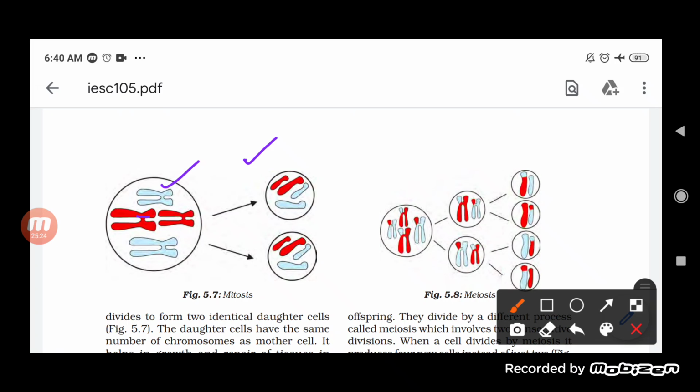Basically the process of mitosis occurs in somatic cells, that is, the body cells. But in the case of meiosis, it basically occurs in the gamete cells, the sex cells. So in meiosis, the division occurs into four. At first it will divide into two daughter cells, and again these two daughter cells divide into four. So this is mitosis and meiosis.